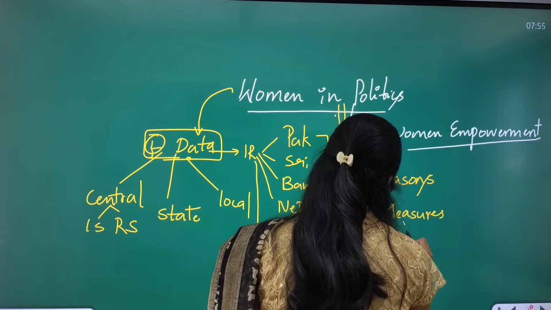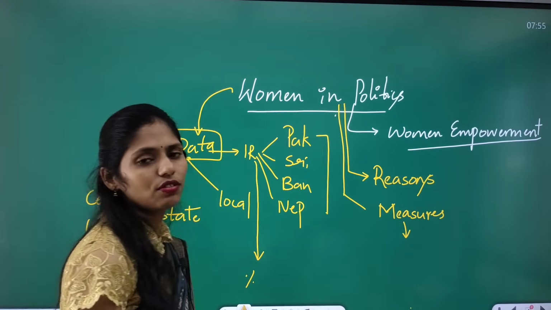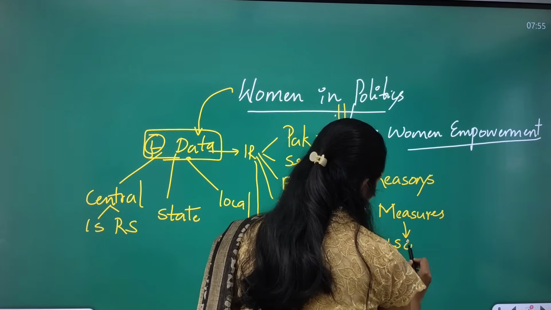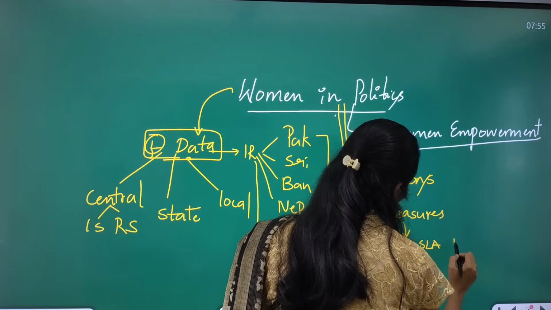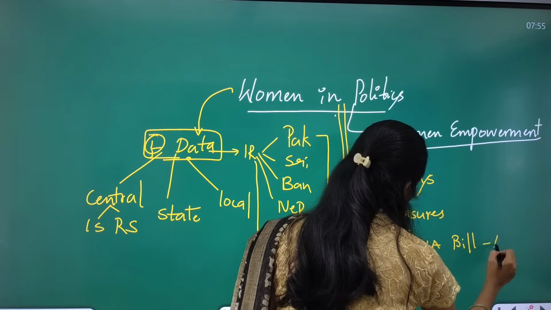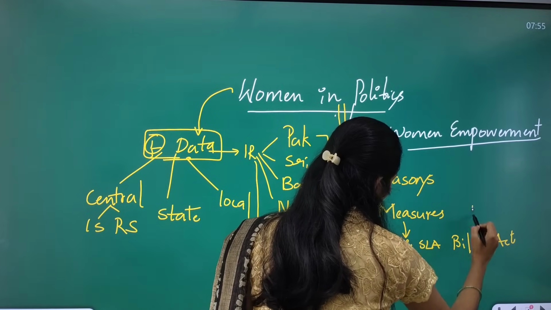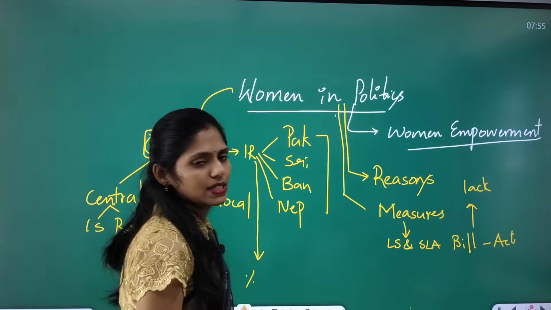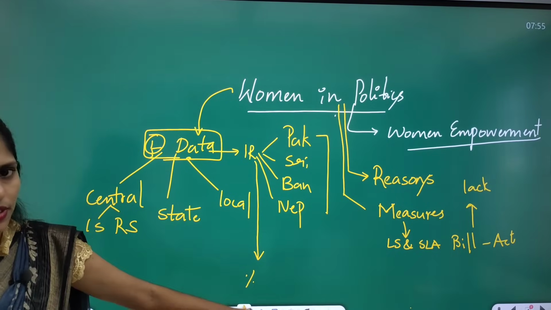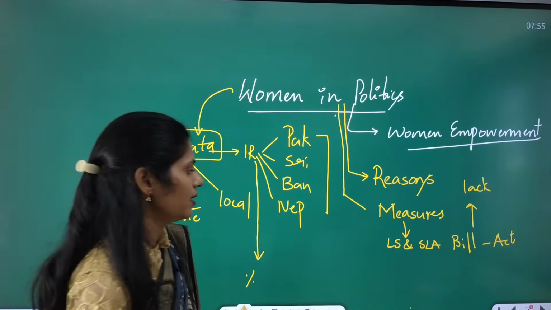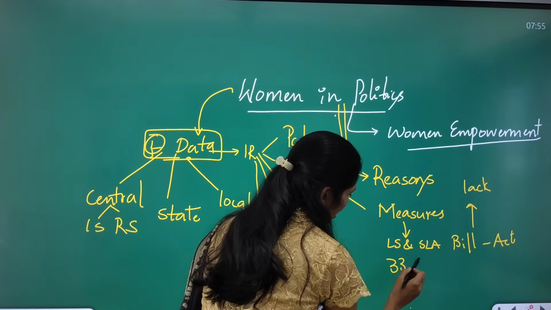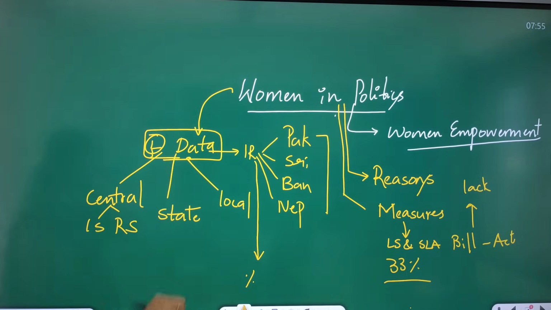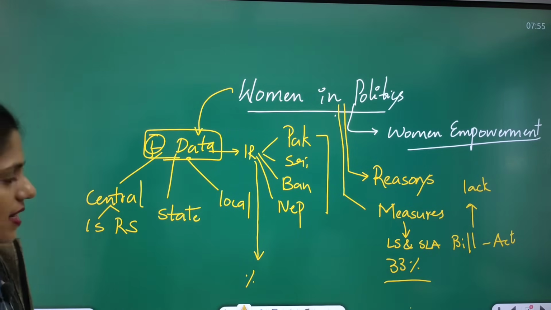So here you can add one recent current affair: the bill for reservation for women in Lok Sabha and State Legislative Assembly has been passed and became an act, but has not been implemented because of lack of census data. So here our present government said that once we get census data, we are going to implement this 33% reservation for women. Right? You can add that recent current affair.